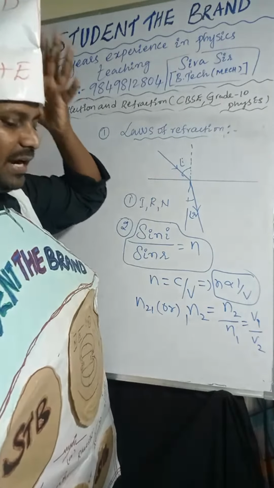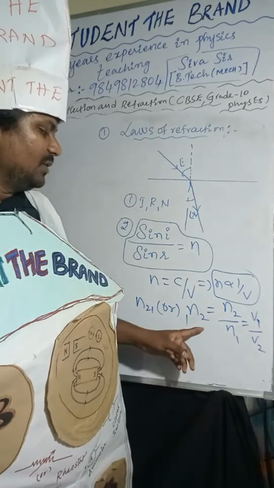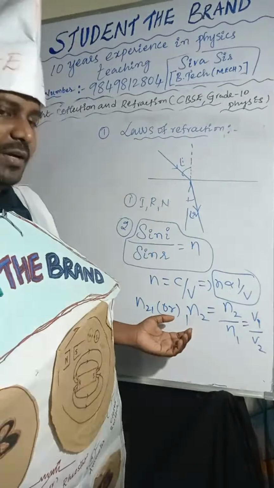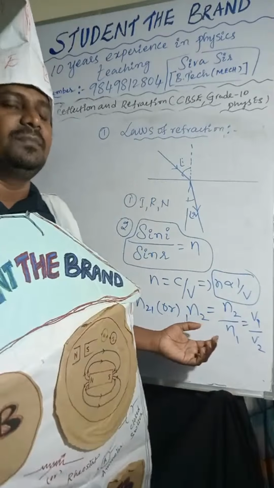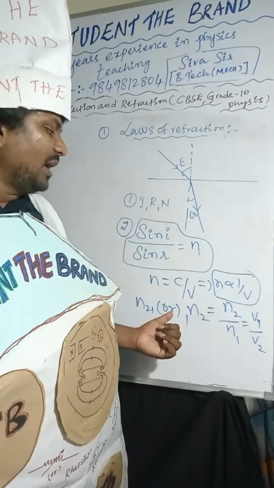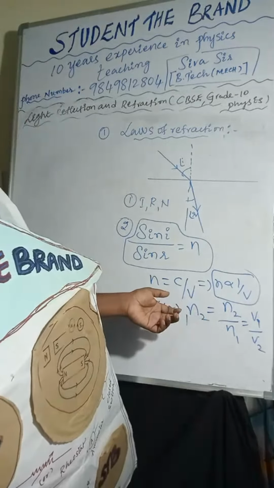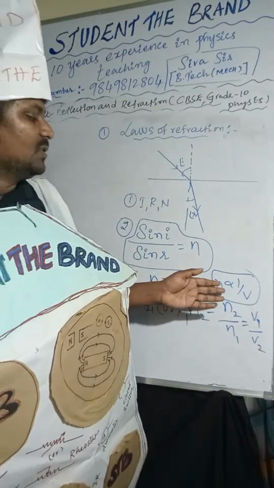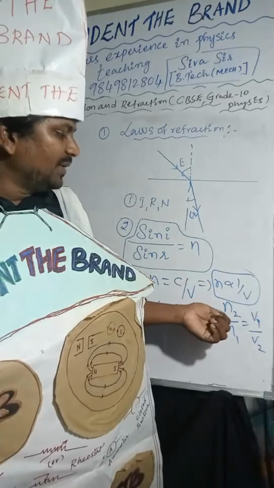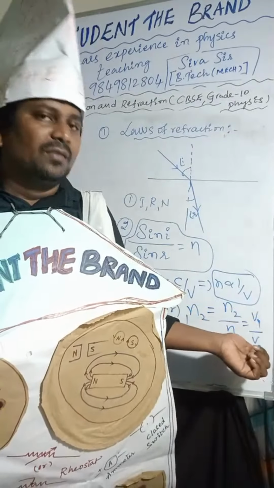Next one. If you are taking n21 equal to n2 by n1, that is nothing but v1 by v2. Here we can observe one thing: refractive index is inversely proportional to velocity. So n is inversely proportional to velocity. We can take n2 by n1 equal to v1 by v2. I hope it is very clear.